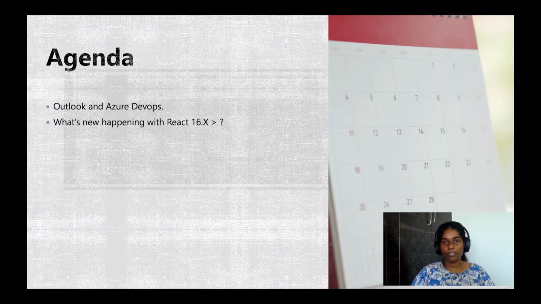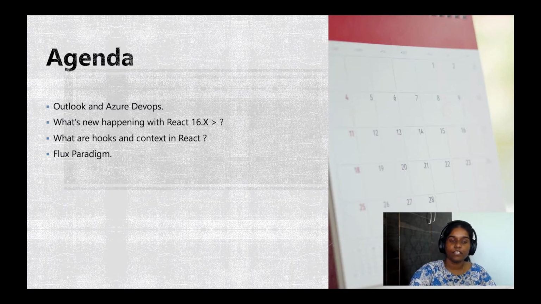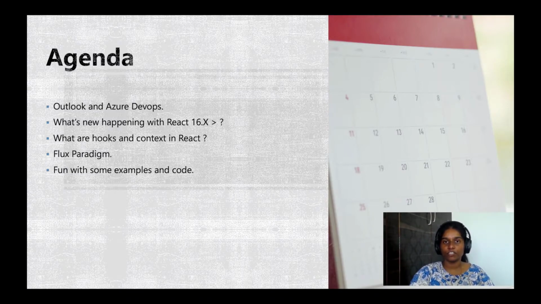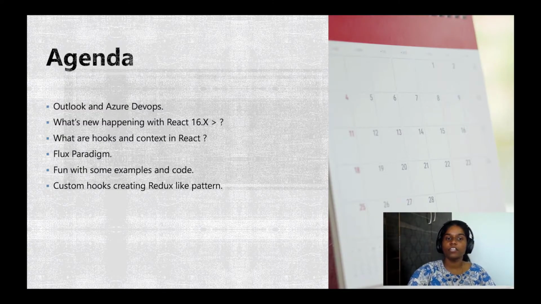Next, we'll see what's new happening with React 16 and some recent changes which are introduced as part of it, and how the code bases using React are adapting to these changes. Then we'll go briefly over a few concepts like hooks and context in React, as they're required to follow the rest of our session today. Then we'll see a design pattern called Flux, which is the motivation for most of the state management libraries out there. Finally, we'll see some code examples and different ways to manage app state, and using which we'll drive over today's topic, which is nothing but creating custom hooks in React, making it look like Redux.